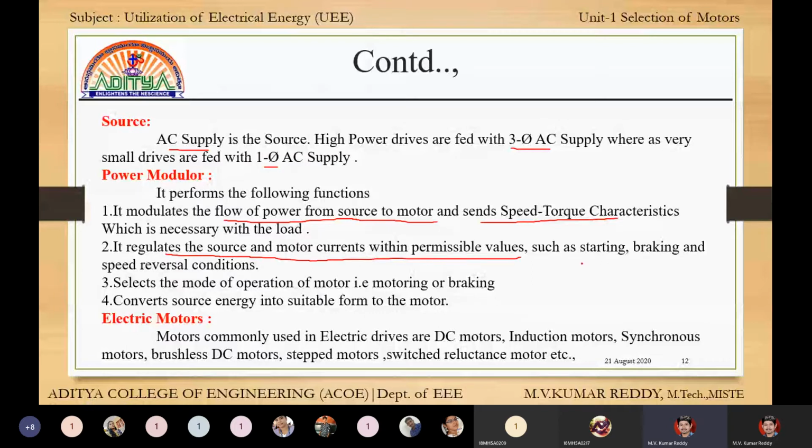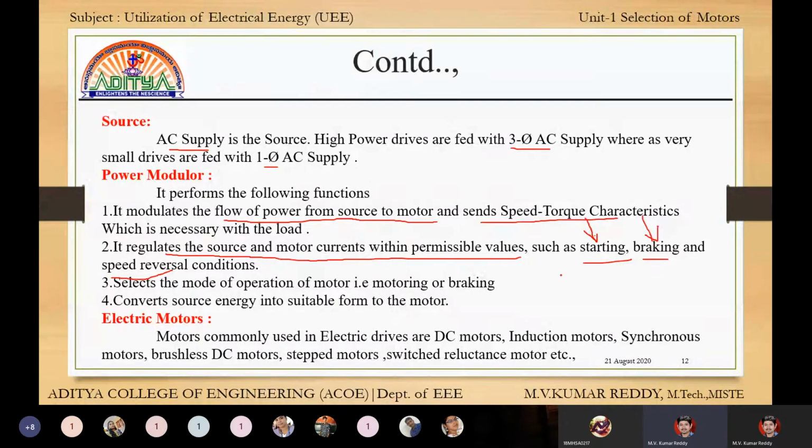Permissible values means starting current, braking, and speed reversal. If speed is reversing, automatically motor speed will be reduced. Braking also decreases the motor speed. Next, starting current and starting torque.